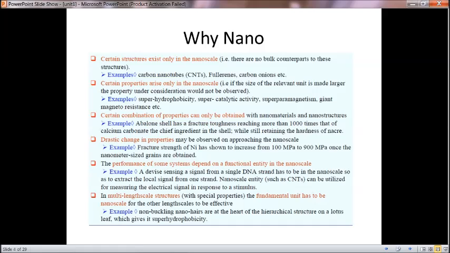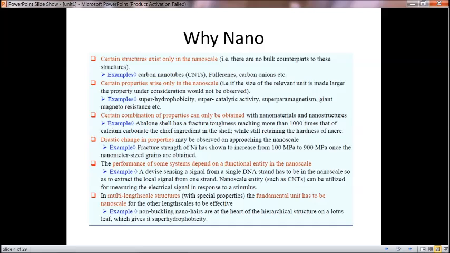Then the sixth reason: in multi-length scale structures with special properties, the fundamental unit has to be at the nanoscale for the other length scales to be effective. Example: nanohairs are at the heart of the hierarchical structure on a lotus leaf, which gives it hydrophobicity. With the bulkier nanohairs only do we have the hydrophobicity property. If a single strand is taken, the hydrophobicity cannot be observed. These are the reasons why we go for nanotechnology.